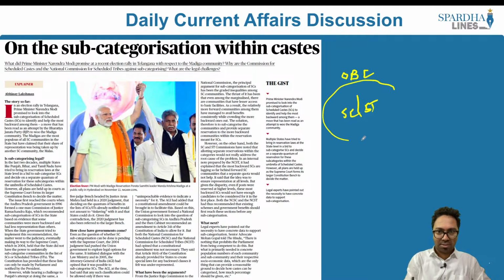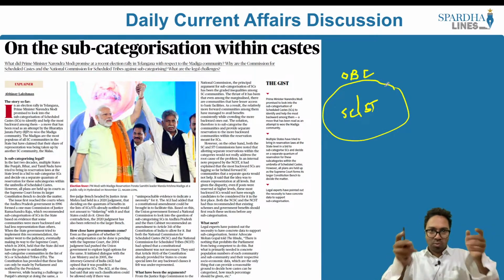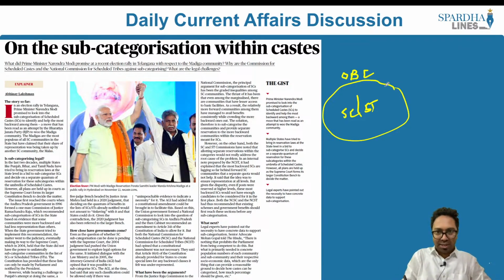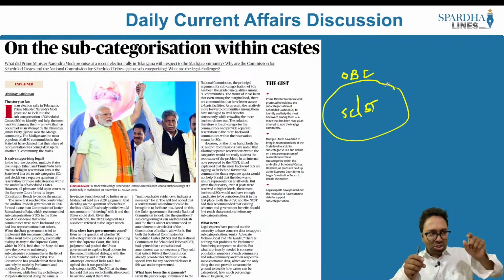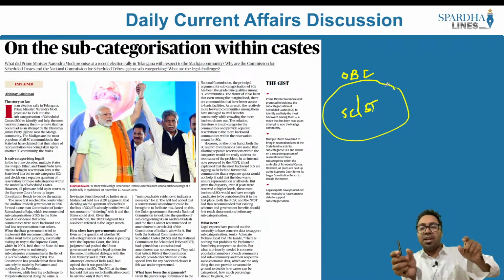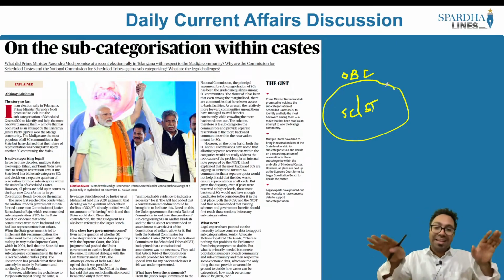When we look at the present status, the SC/ST community has one single categorization. So there are a number of castes within the scheduled caste. When I say scheduled caste, it is not just one caste. There are a number of castes. It can be 10, 20, 30, 40 whatsoever. So there are different castes which are added into a schedule. So now let's say if I am applying for one of the government jobs, or I am going to one of the educational institutions, irrespective of the caste that I belong to within the scheduled caste, all are treated equally.